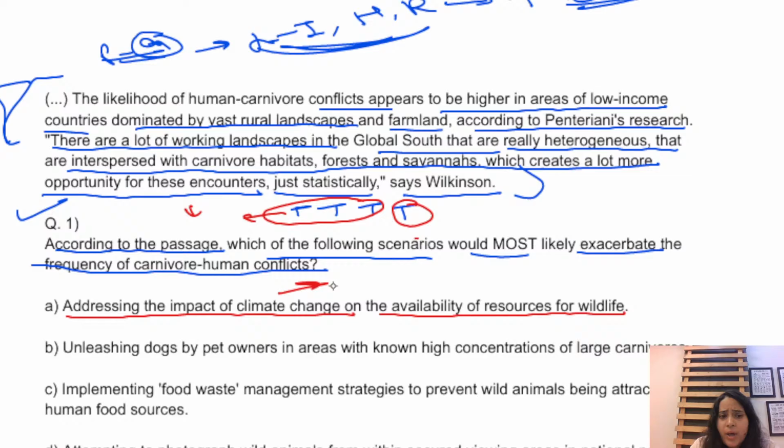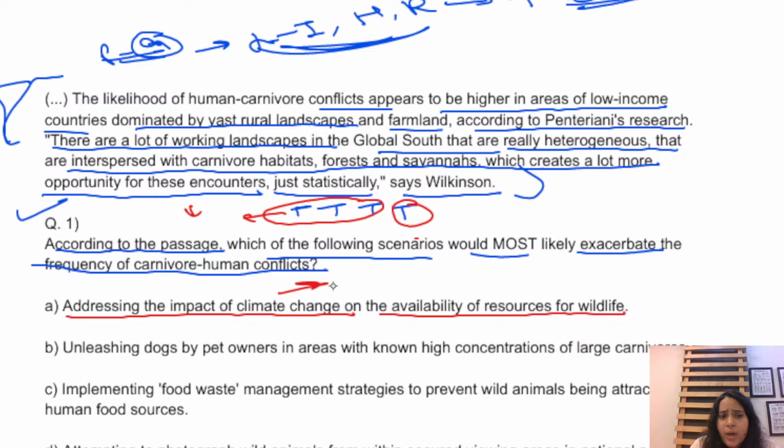Okay, unleashing dogs by pet owners in the areas of high known concentration of large carnivore, let's say if this would happen, definitely this can worsen the problem if you are just unleashing dogs, right? Okay, so let me hold this option. I'll read option number C and D, and then I'll finally decide which among these four options is the correct answer for this question, right?